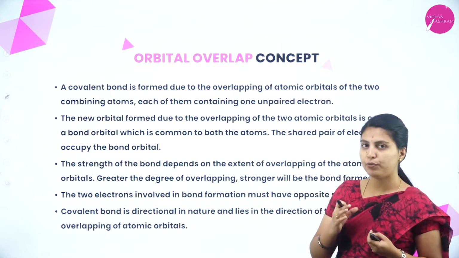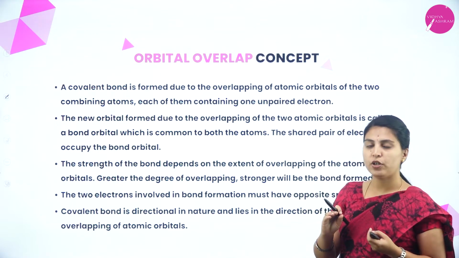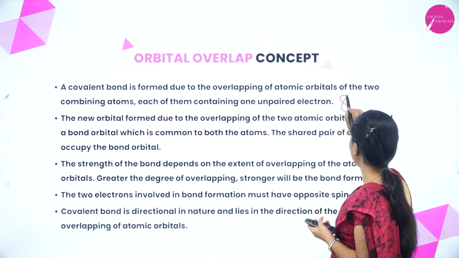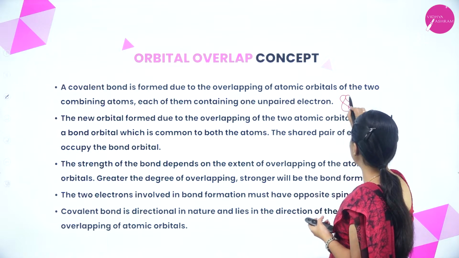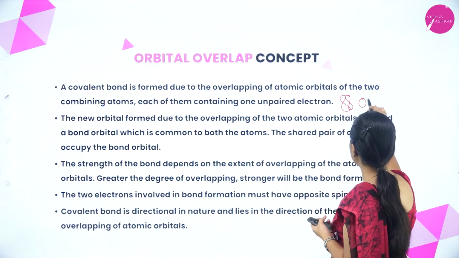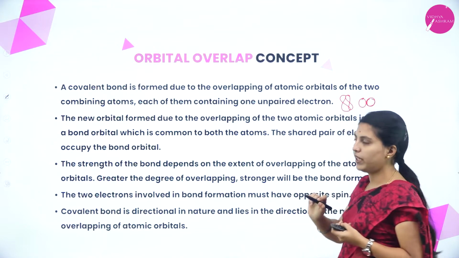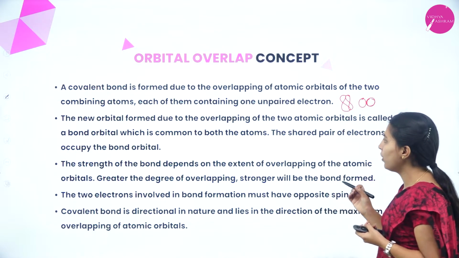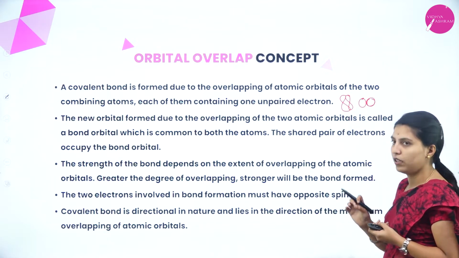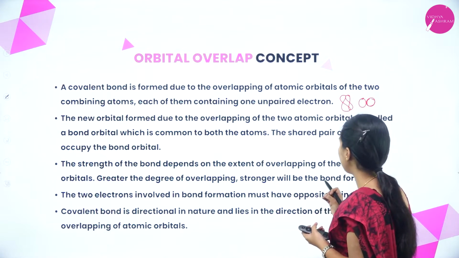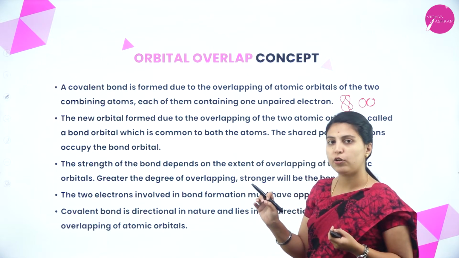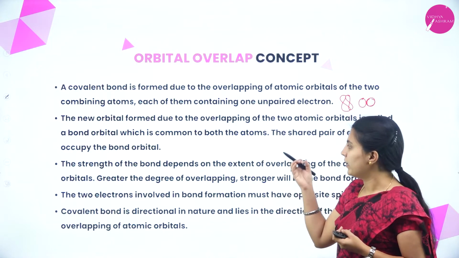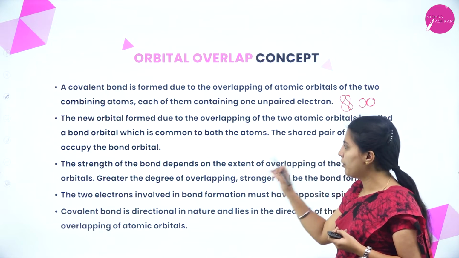Means a covalent bond formed due to the overlapping of atomic orbitals. Overlapping means if one is present, another orbital will overlap like this. Okay, that overlapping will be present. A new orbital formed due to the overlapping of two atomic orbitals is the bond orbital. Okay, the shared pair of electrons occupy a bond orbital. Whatever the shared pair, the electrons will be paired or shared, right? That will be participating in the bond orbital.